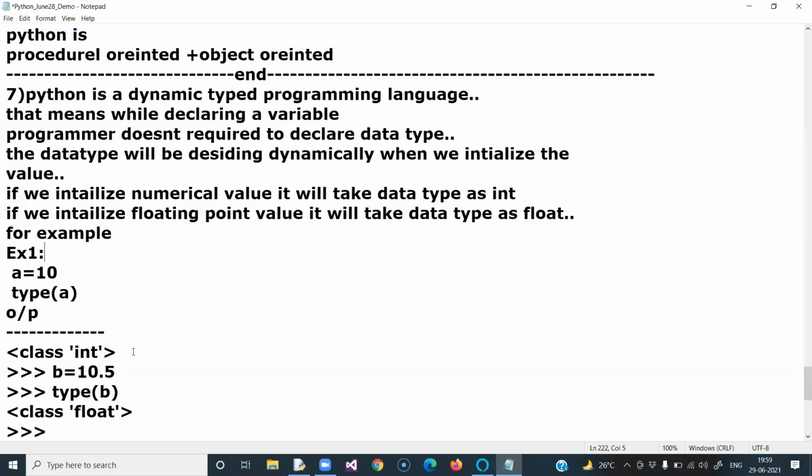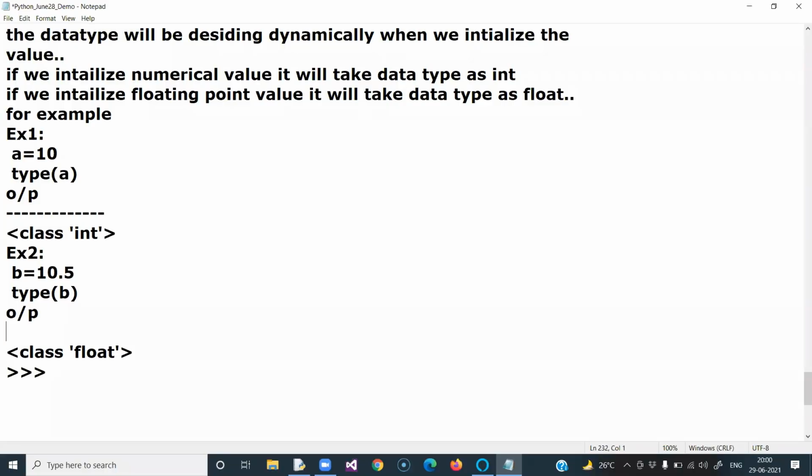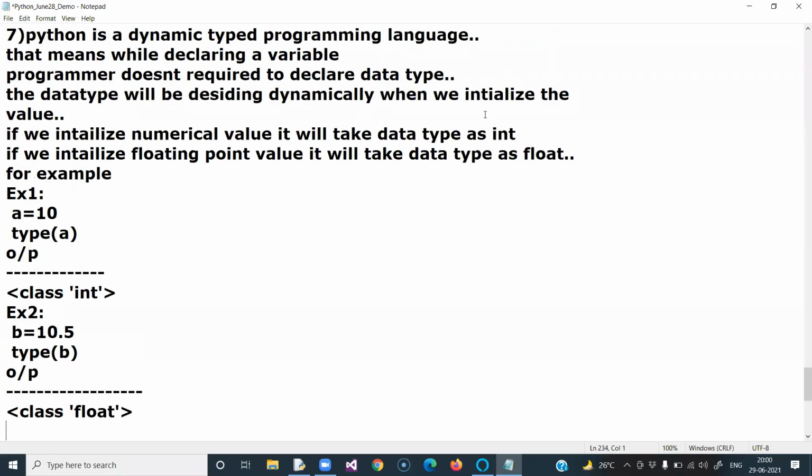Next, this is example 2. B equal to 10.5. Type of B. Then the output says it's a floating point data type. Like this. Right. So because of this, we can say Python is called a dynamic typed programming language. I hope you understood this point. How did you understand?